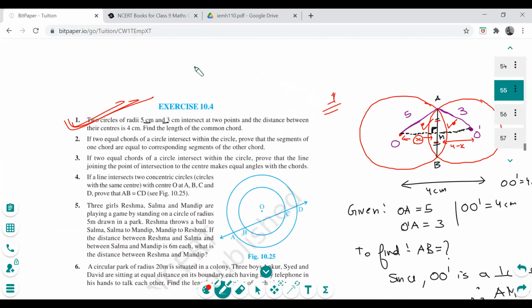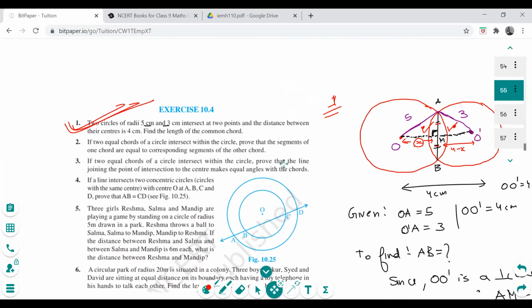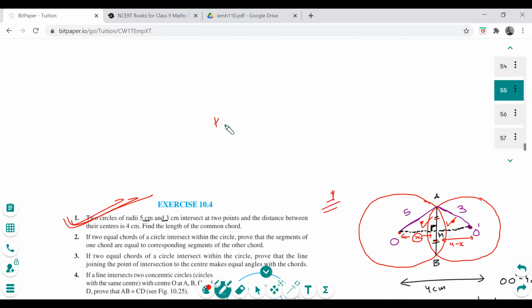Okay, so that's it for today. I'm going to give you a homework. Homework is the theorem 10.6 we did, and the converse, 10.7, you have to do it.